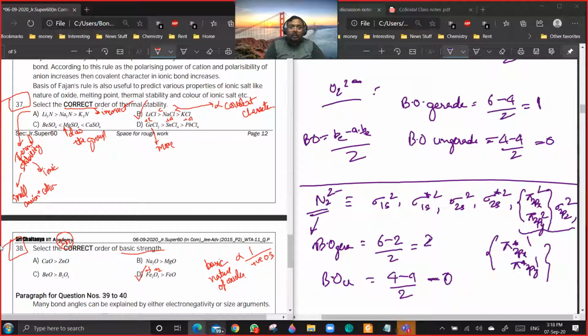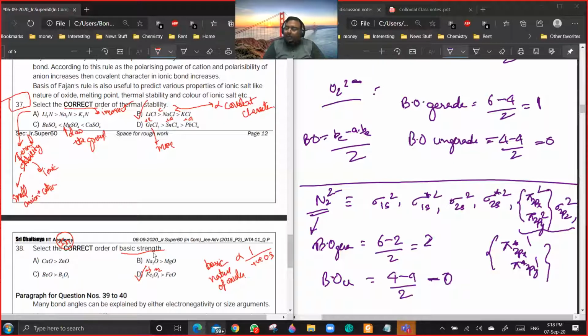38D is not correct. In our paper, incorrect only was given for 38, and 37 was given correct. Okay, in 38, then D is the incorrect statement here.